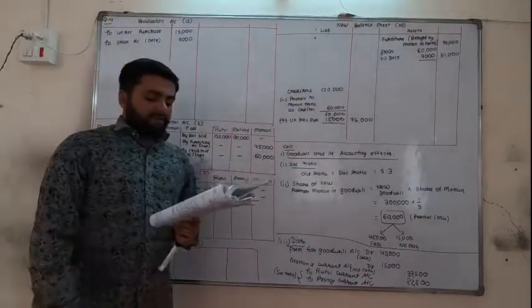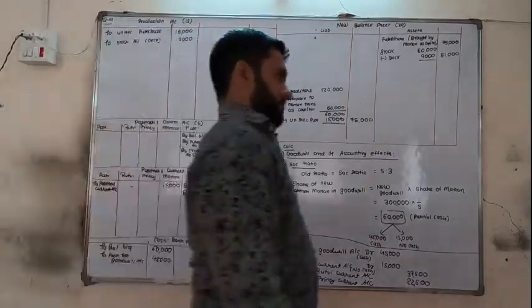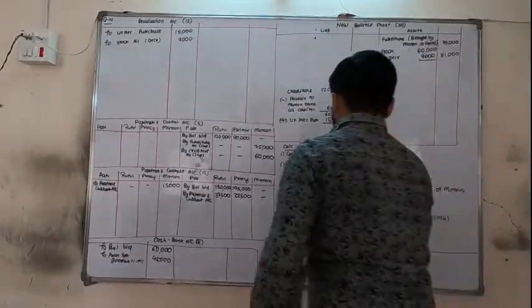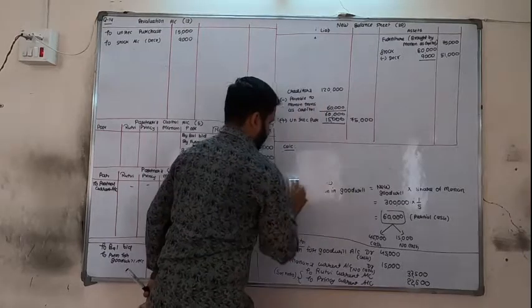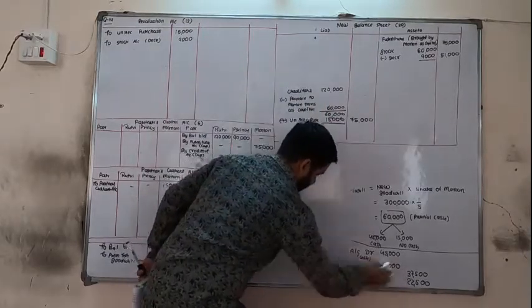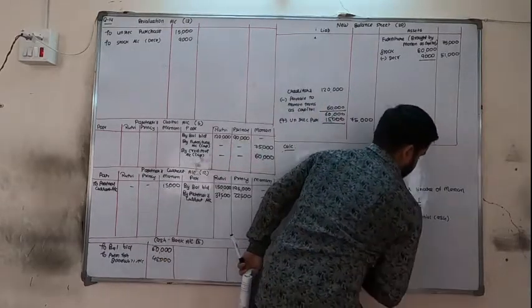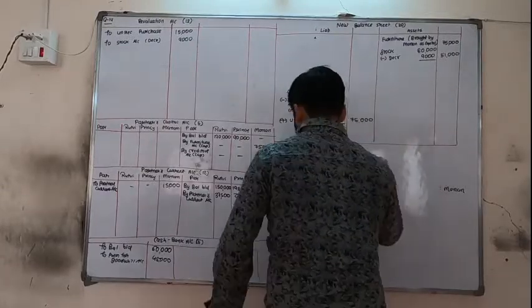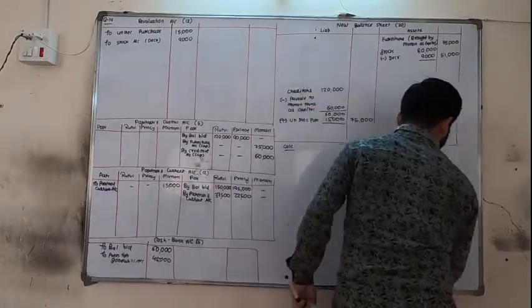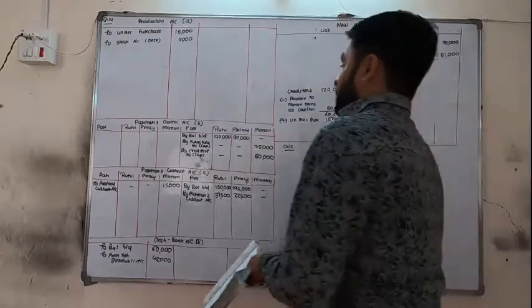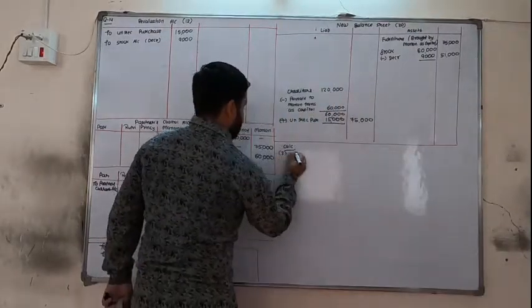Next, liability of workman compensation is 28,000. So second calculation.